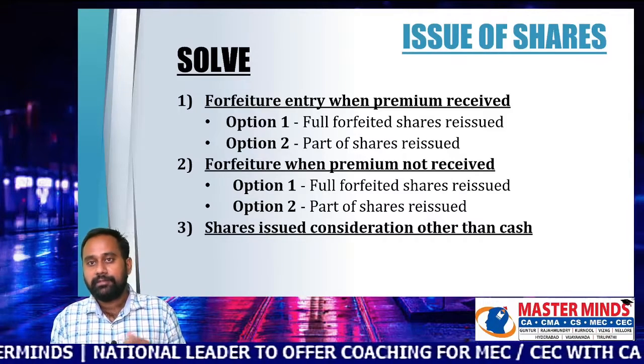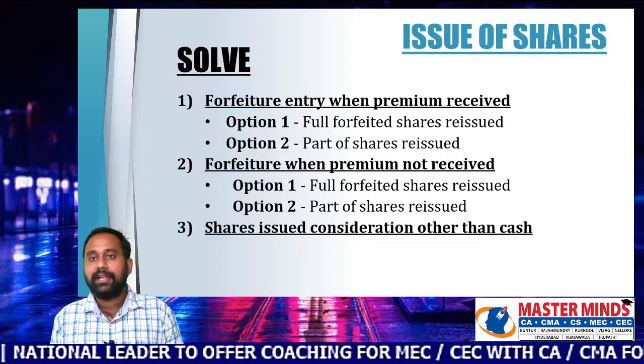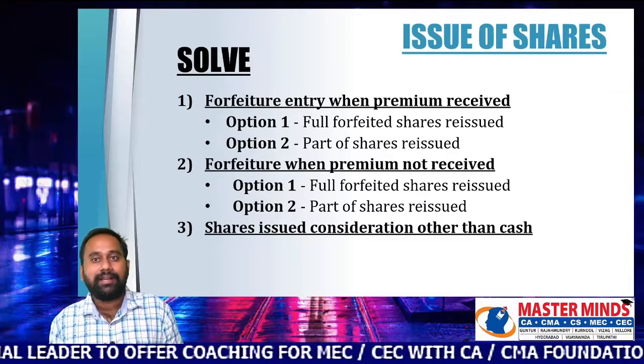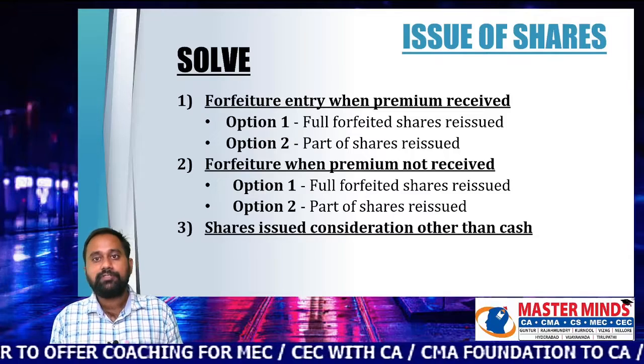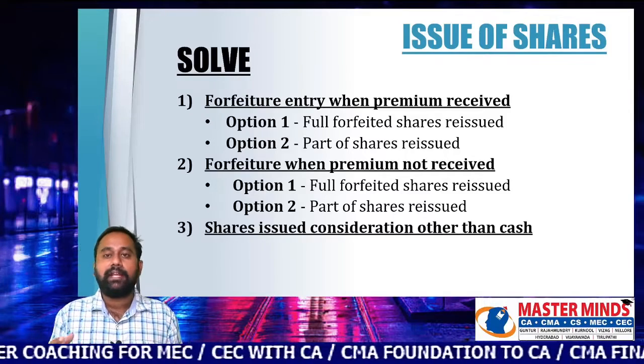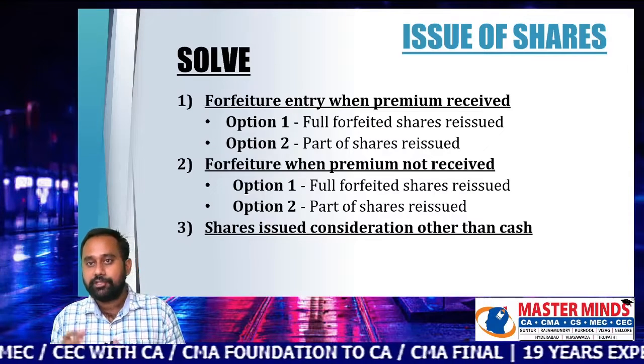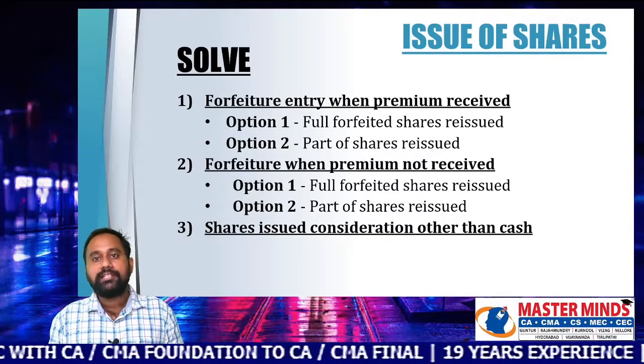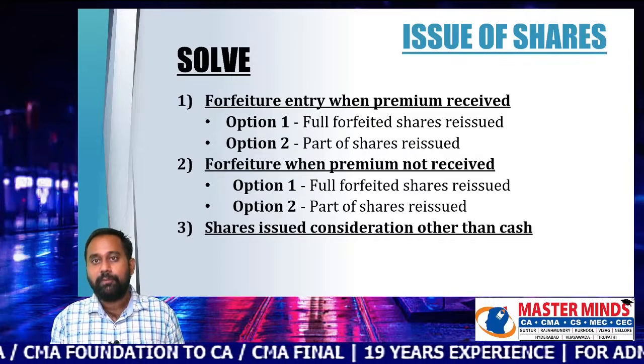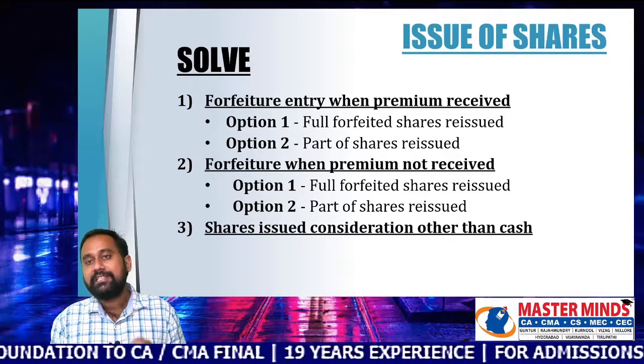You need to revise both. Second category, forfeiture of shares if premium is not collected. In that category also we have two models, fully reissued and partly reissued, and shares issued for other than cash. So you need to solve these three models.